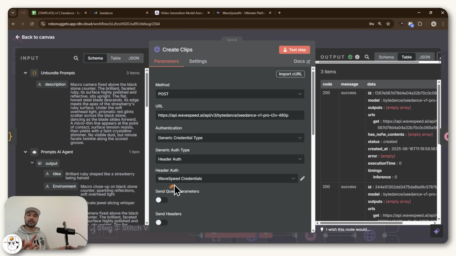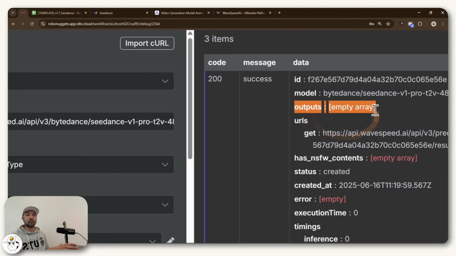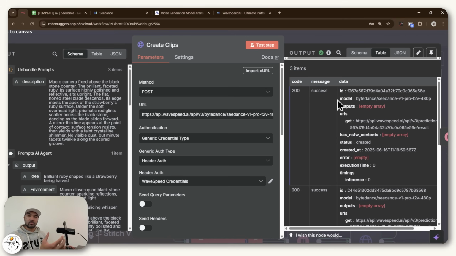So once you have that set up, that's good, because you actually just need to do that once and you'll be set, and you can use that for succeeding nodes and future workflows as well. So if we reinspect the output of this node, you'll see that yes, we were able to post our request to Seedance, but you'll see that we don't have the clips yet to preview. And the reason why that is because this success is telling you that you're successful in requesting the service, but Seedance is still hard at work with generating those clips under the hood.